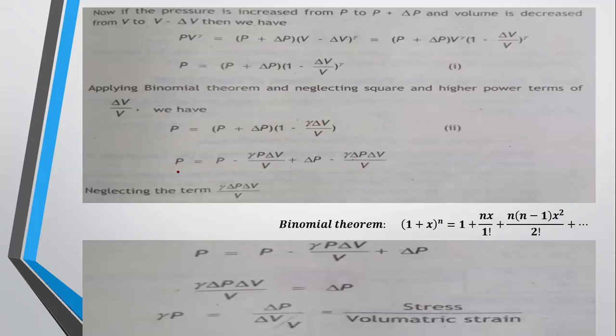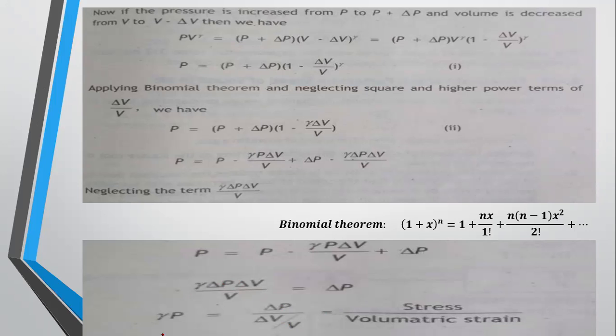When we multiply this, P will cancel with P, neglecting this term. This is also again a small term, delta P and delta V are small. So when we neglect this, we get this formula, P will cancel with P. So gamma P is equal to delta P by delta V by V. Gamma P on the left side, delta V by V on the right side. Delta P is stress, and delta V by V is the volumetric strain.